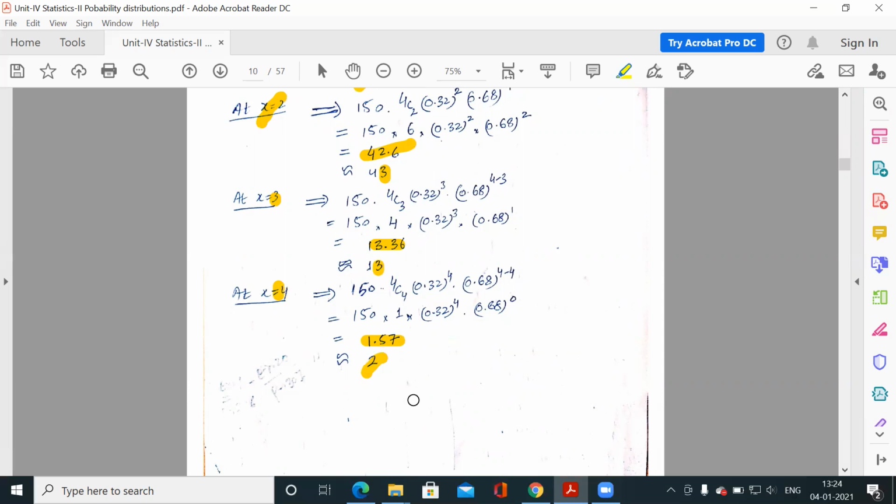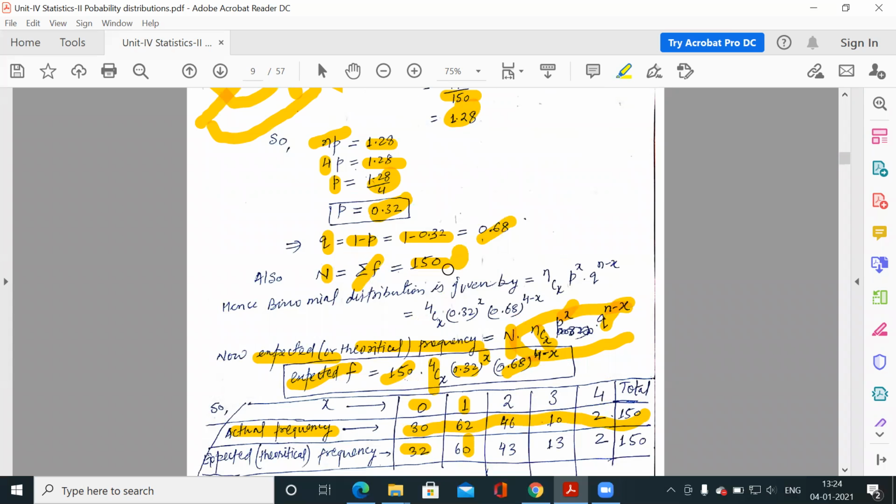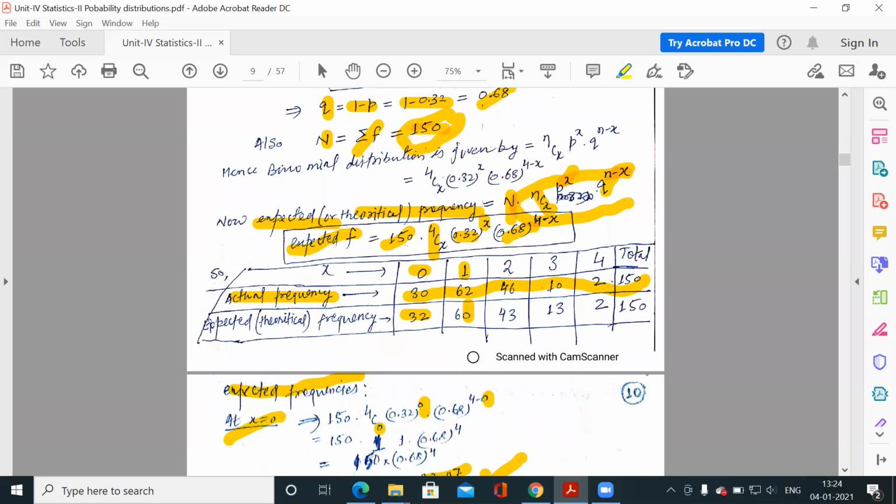Now we have to round off these numbers such that the total frequency must be equal to 150. Clear? If we repeated that experiment 150 times, each experiment has 4 trials.